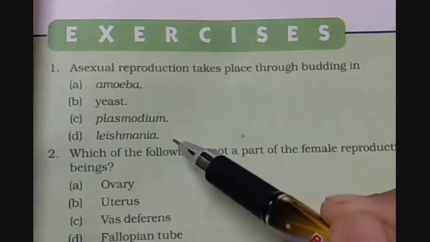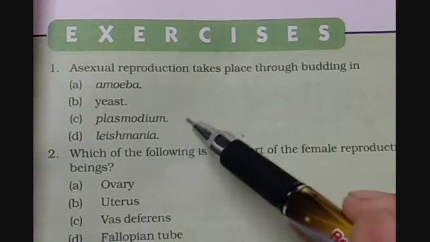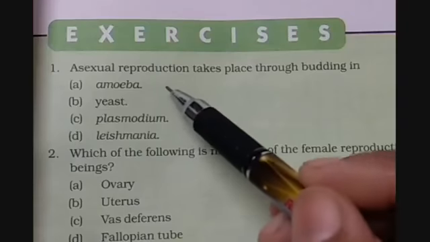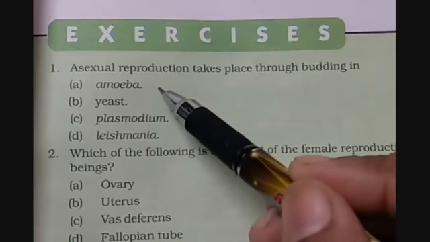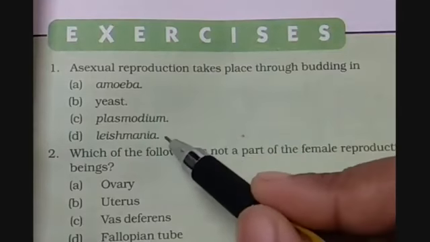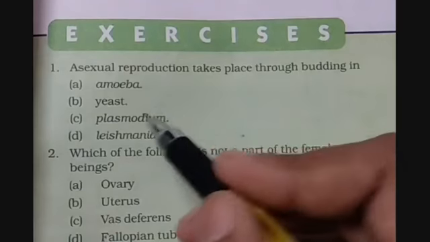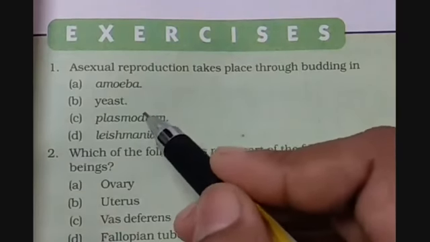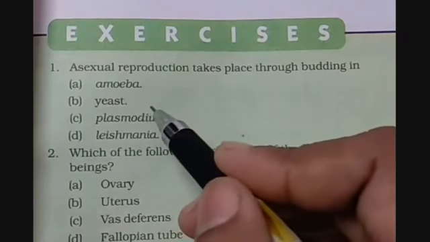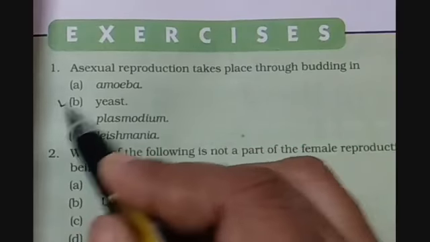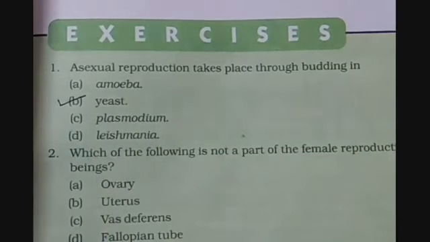So children, we all are aware that plasmodium goes under multiple fission, amoeba goes under binary fission and leishmania also goes under binary fission. So only yeast is the one which can go under reproduction through the budding process. So option B is the correct answer.